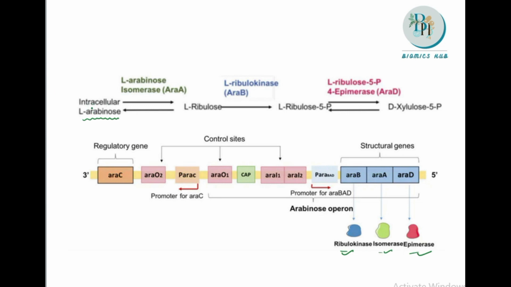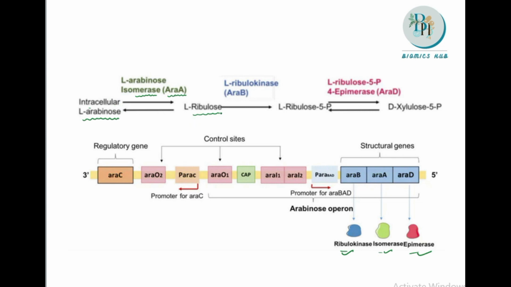These are responsible for converting the intracellular L-arabinose into L-ribulose. For this conversion, we require AraA, which is an isomerase. This is the interconvertible, or reversible, form. For this enzyme, intracellular L-arabinose is the substrate and L-ribulose is the product.